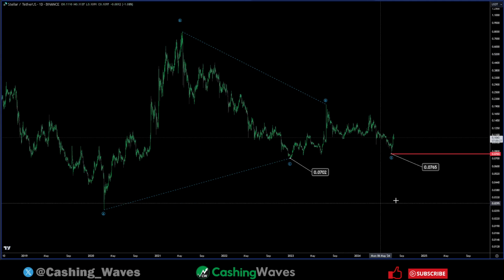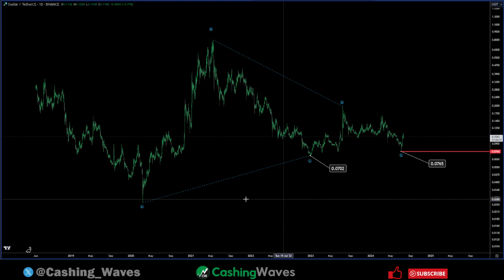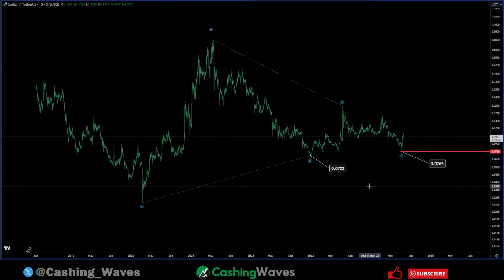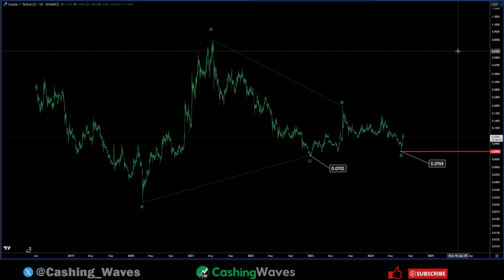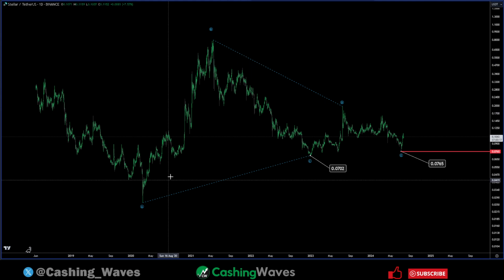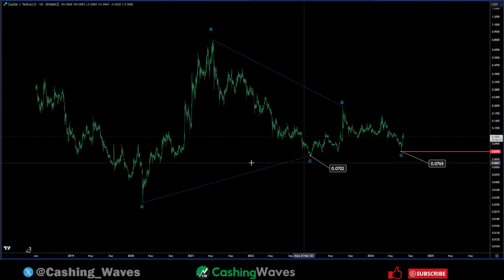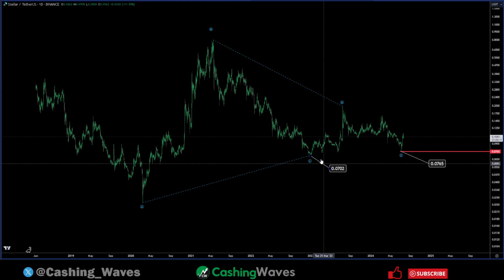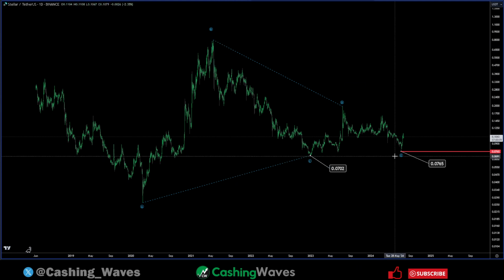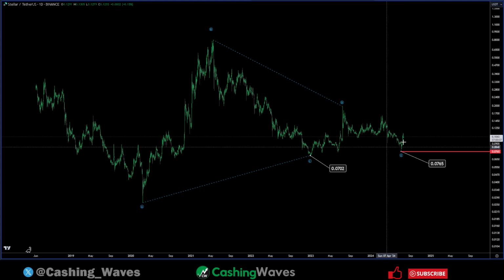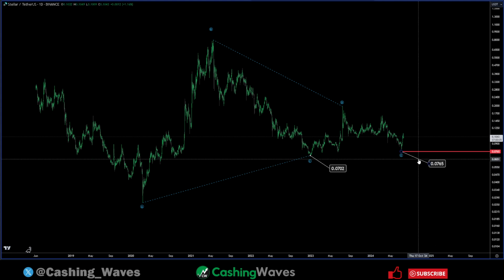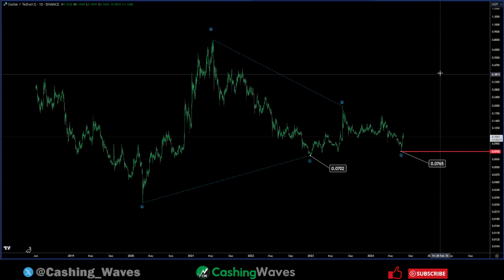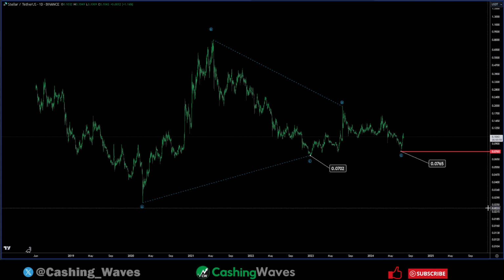I'm going to get into the 15-minute count in a moment, but just wanted to give you a quick recap on my daily primary. My primary count is that we have a multi-year triangle, and we just completed the end of the triangle, and we're now resuming our trend. That is a series of 3-wave moves as an A, B, C, D, E. We make lower highs and higher lows until we reach a point and we thrust in the continuation of the trend, which is to the upside from this point of view. So we expect all-time highs from here and not new lows.